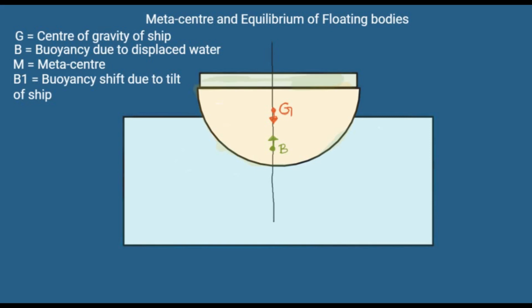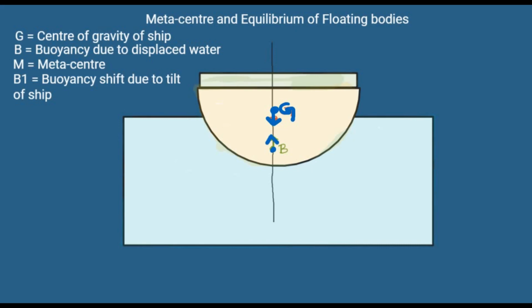In case of a ship, the ship will have its own center of gravity. Center of gravity is the location where the complete weight of the body is supposed to be centered. Center of gravity works in a downward direction. And when the ship or a boat is placed in water, it displaces some amount of water. That displaced liquid will have a center of buoyancy. Center of buoyancy is the centroid of the displaced water, so it works in the upward direction.